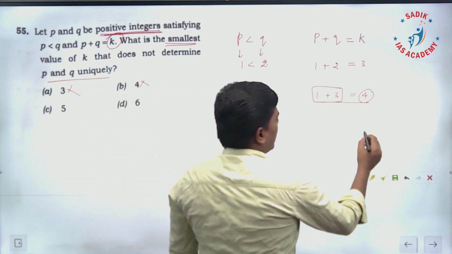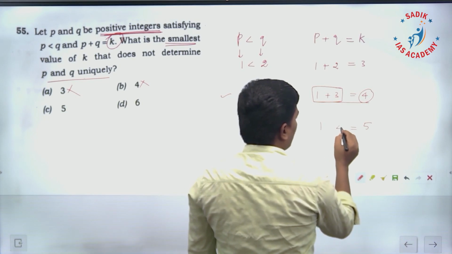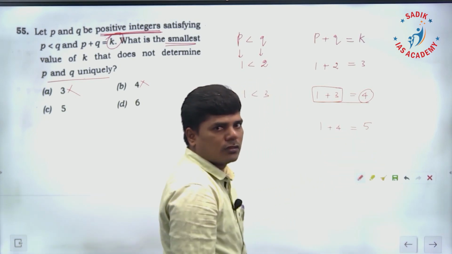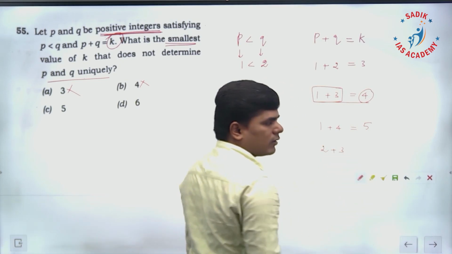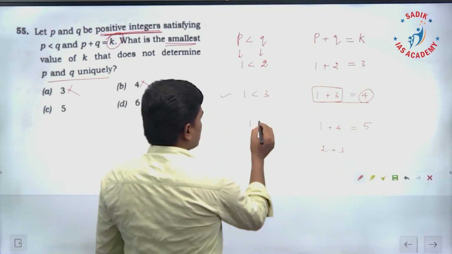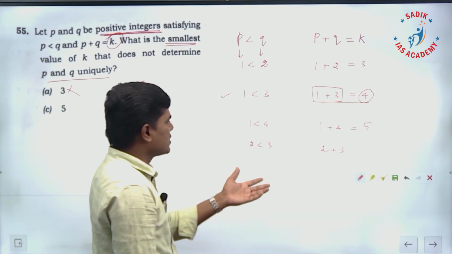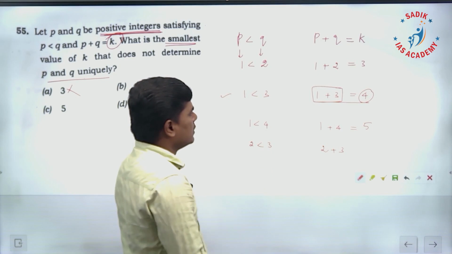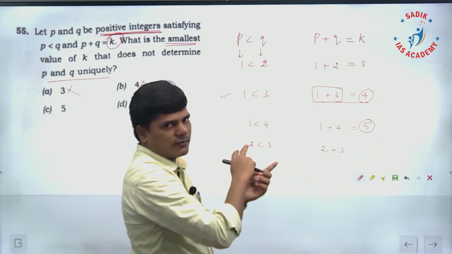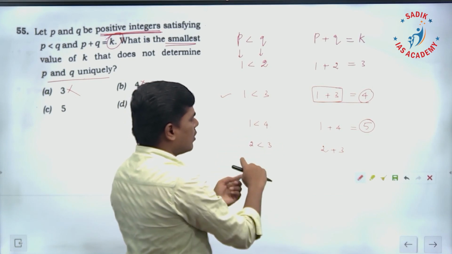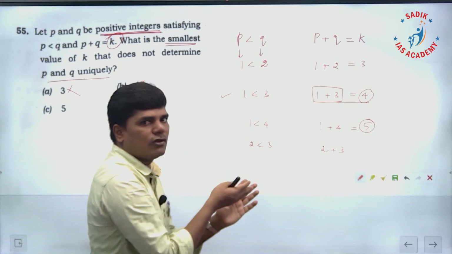And next, if I take 5, one possibility I can have is 1 and 4, 1 plus 4 is 5. Another possibility I can have is 2 and 3, 2 plus 3 is also 5, and this condition is also satisfied. 1 is less than 4, 2 is less than 3, both conditions are satisfied. But now when K is 5, I am unable to fix the value of P and Q, whether it is 1, 4 or 2, 3.